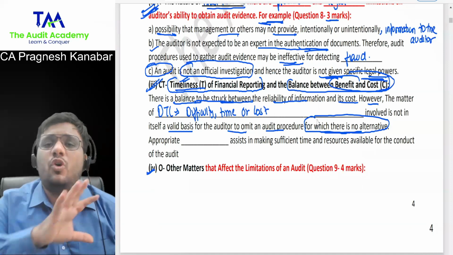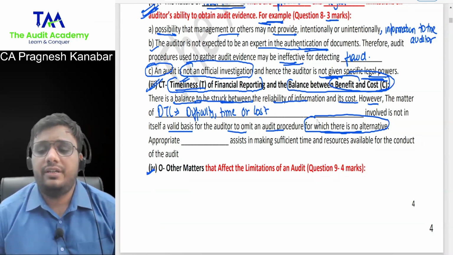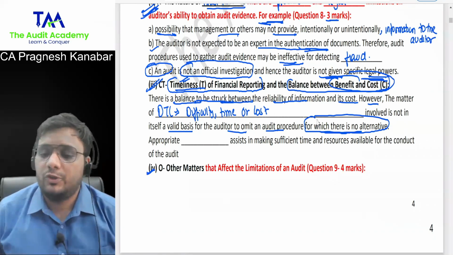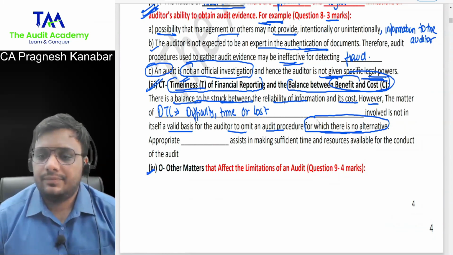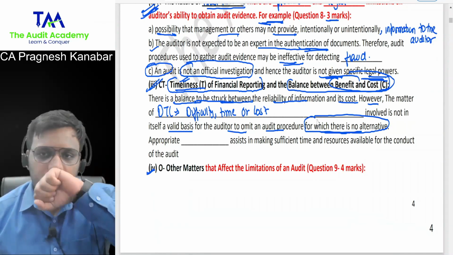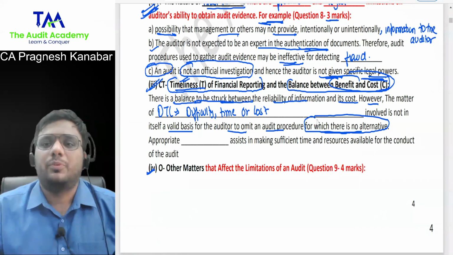Let us say that there is no alternative that can satisfy you. Let us say it is not possible to postpone the stock audit also. And then what will you do? Then you are supposed to at least write it in your report.